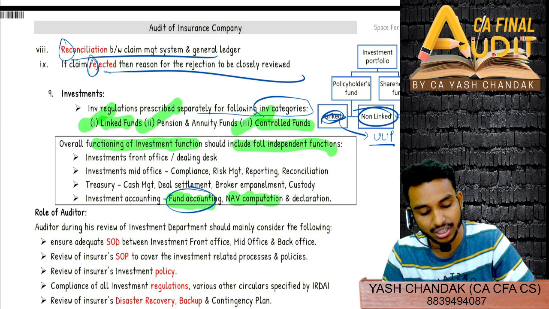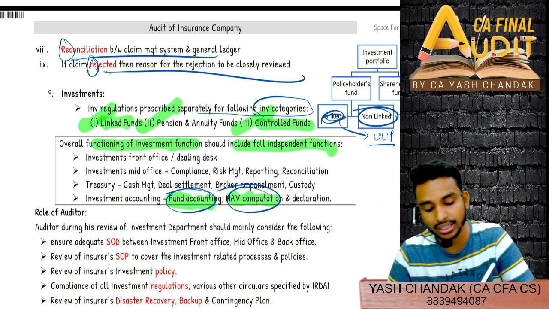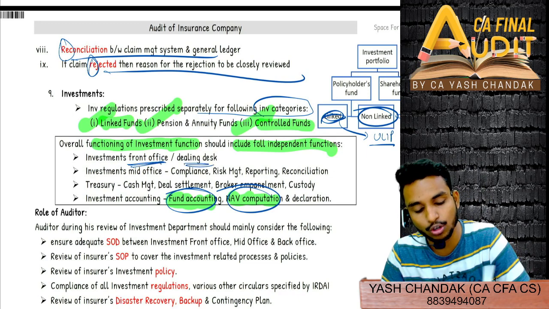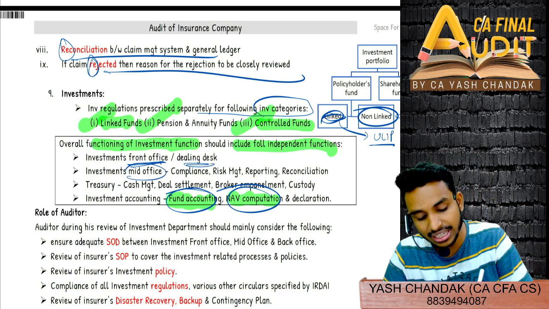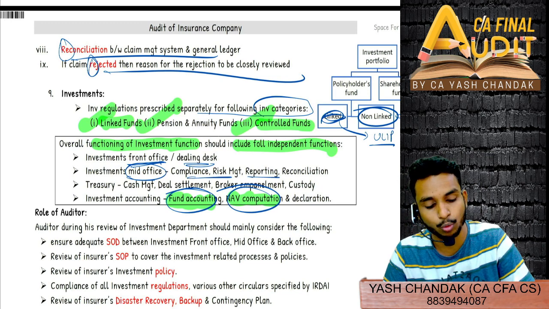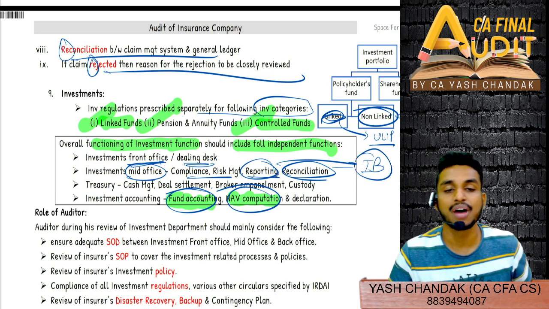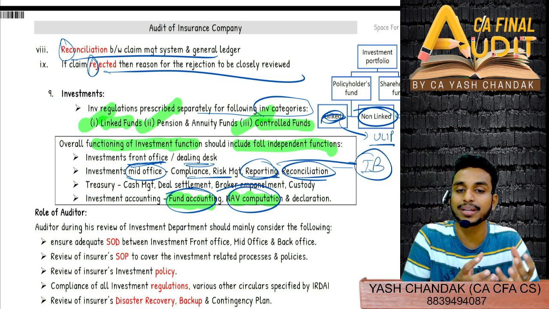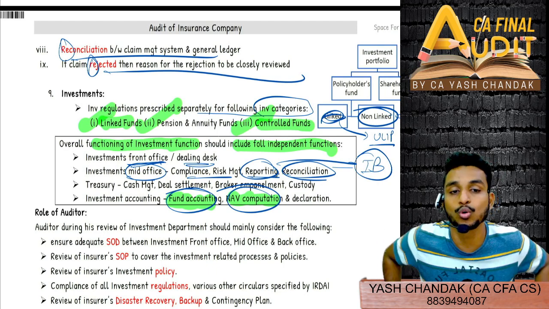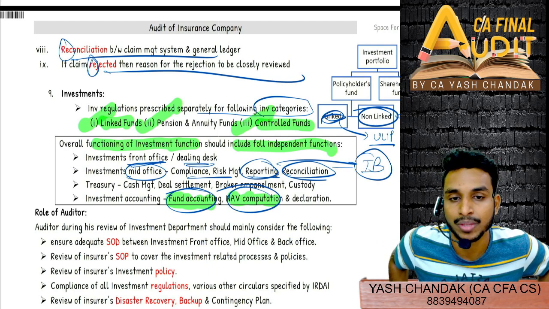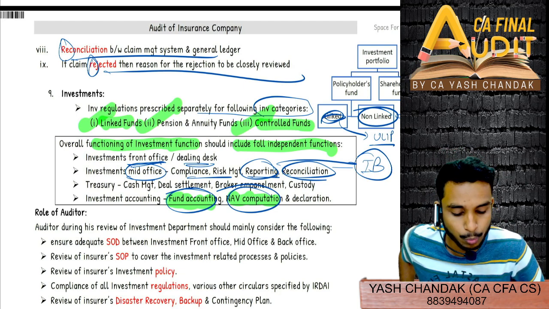One of my friends is in fund accounting, another in NAV computation and declaration. A few rankers can get jobs in front office, dealing office, also as IB directly with front office. And then there is mid office: compliance, risk management, reporting, reconciliation. This is also IB, investment banking, where you have to prepare decks and reports for presentation for the senior banker who will directly be dealing with the clients, meeting with the clients. You will be supporting him, preparing reports and all.